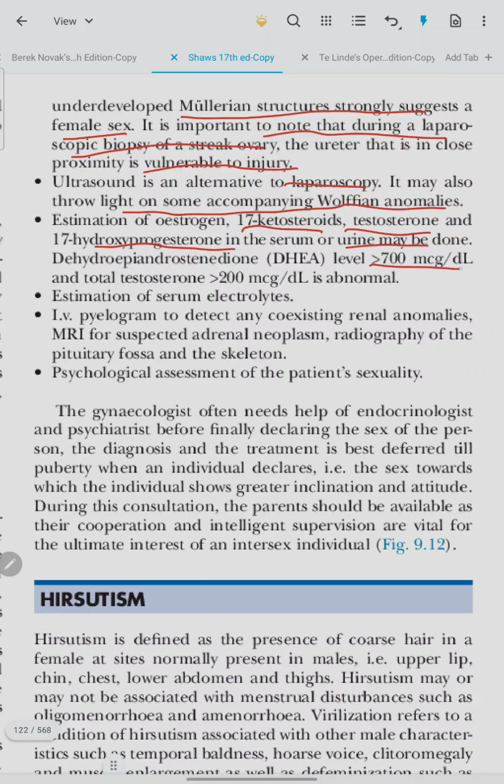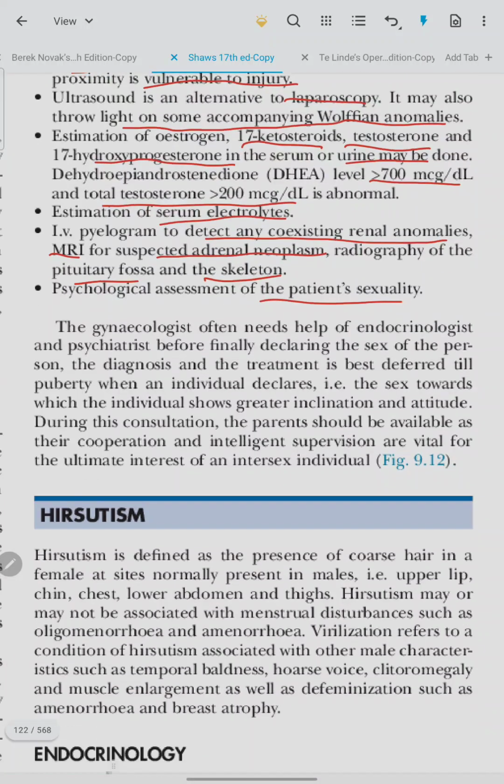DHEA level greater than 700 mcg per dl, total testosterone greater than 200 mcg per dl is abnormal. Estimation of serum electrolytes. IV pyelogram to detect any coexisting renal anomalies, MRI for suspected adrenal neoplasm, radiography of the pituitary fossa and the skeleton. Psychological assessment of the patient's sexuality is done.